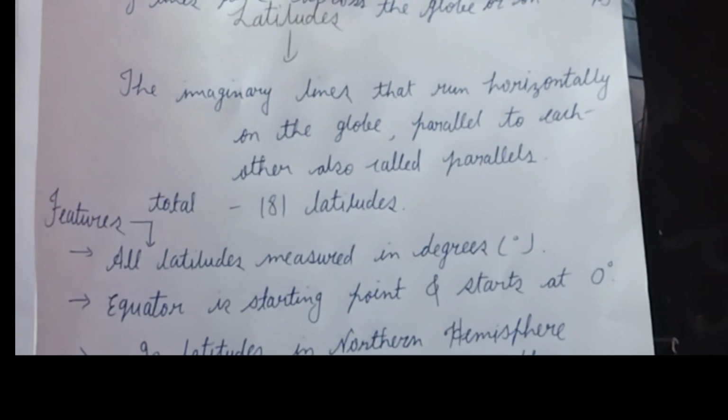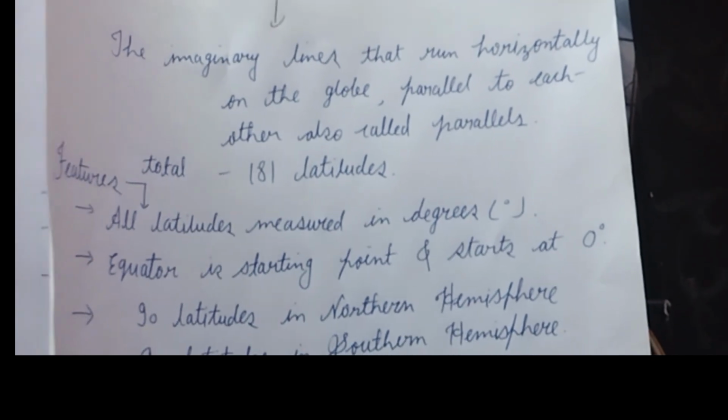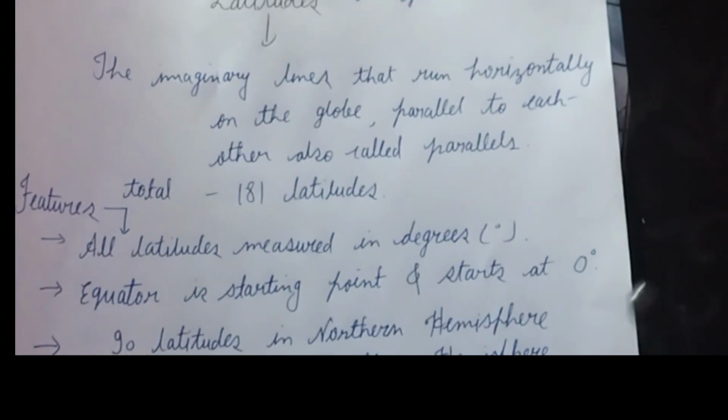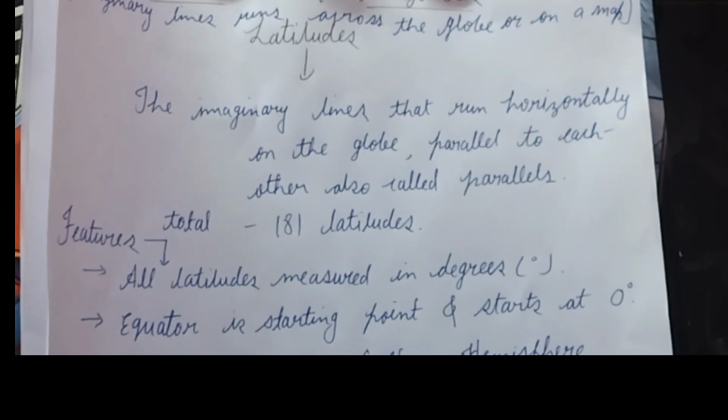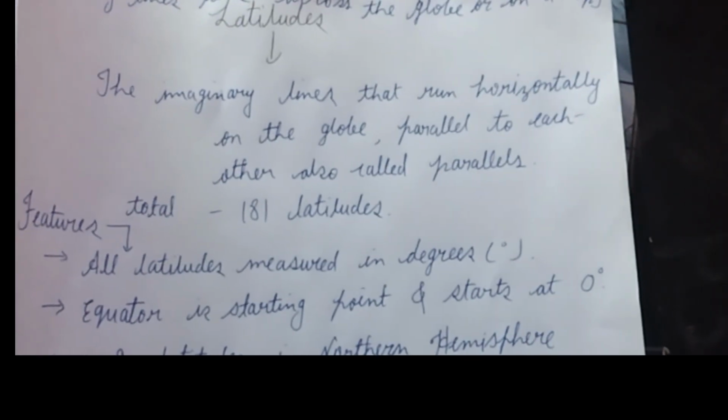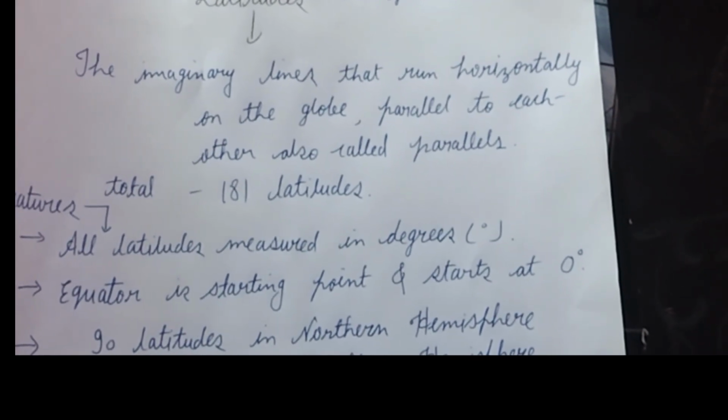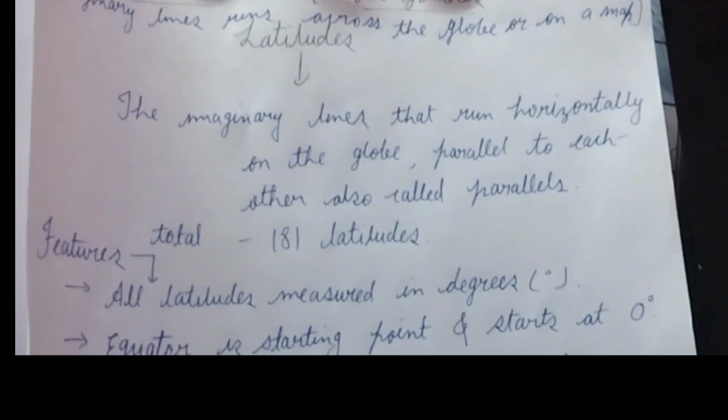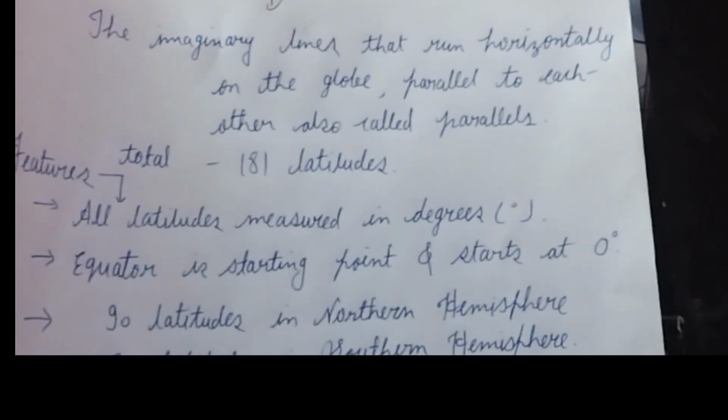Okay, both the north and south poles, they are shown as points or dots. Dots or points के रूप में शो होते हैं. Okay, they are denoted by the symbol N and S respectively. अभी बताया था ना, N and S. Okay, North Pole N and South Pole is S. The latitudes above and below equator are also called the parallels of latitude, as they are parallel to each other.